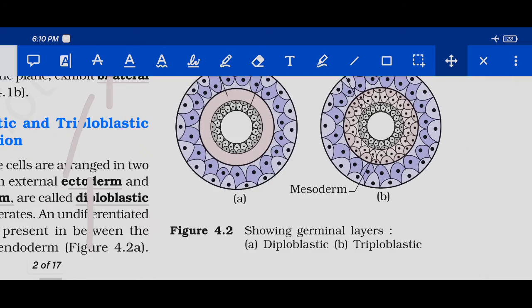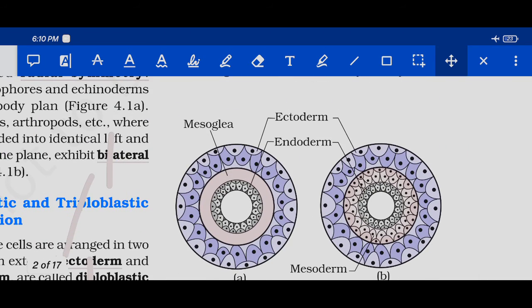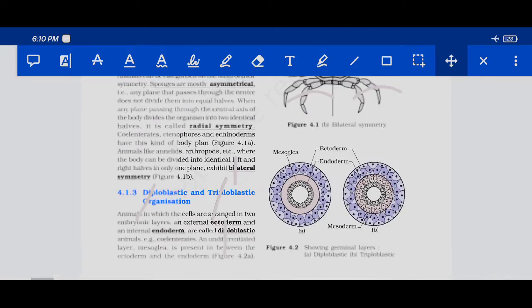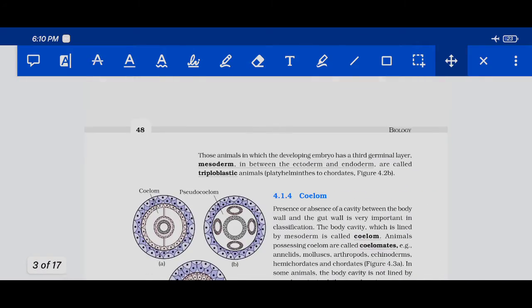First one is ectoderm, the other one is endoderm, and here the mesoglea is converted to mesoderm. That means that is the third layer. Actually it is the middle layer, the second layer, but you can say it has to be the third layer. So the first one is ectoderm, the second one is mesoderm, and the third one is endoderm. So let us come to the statements.